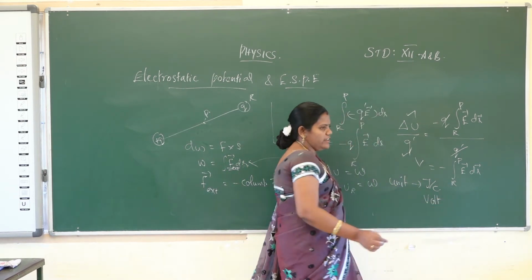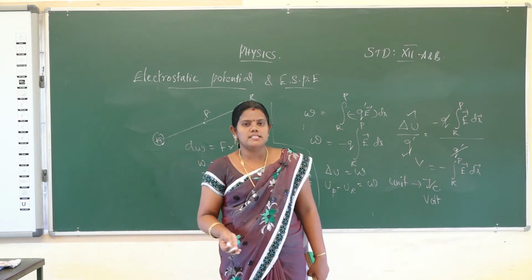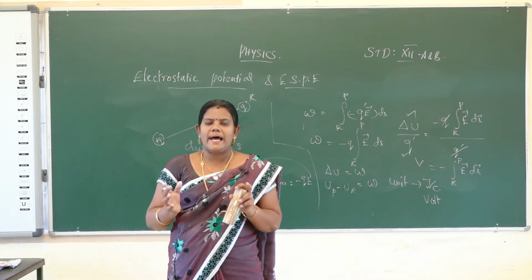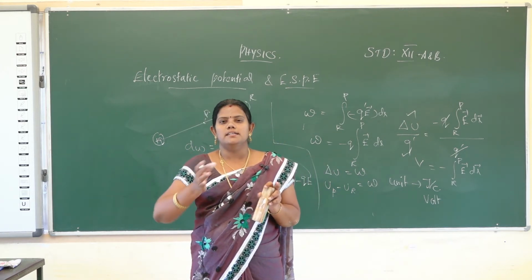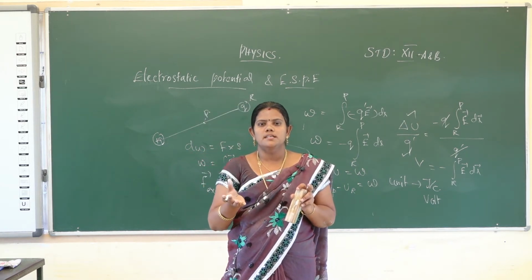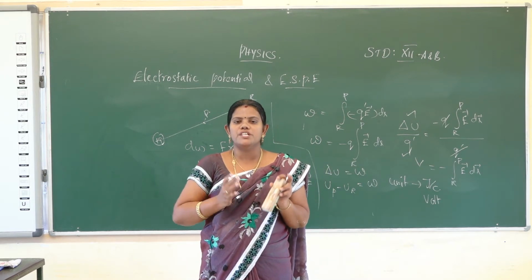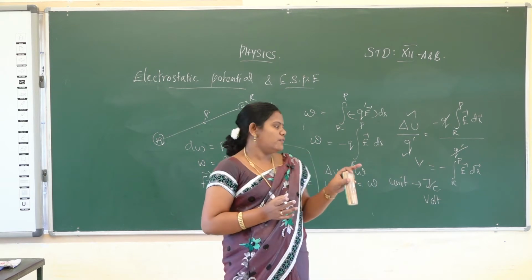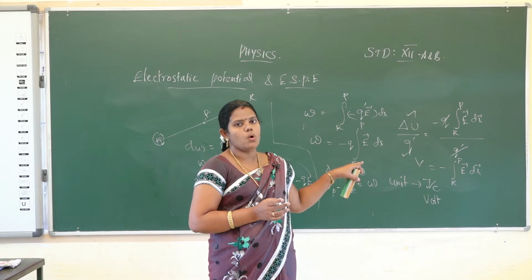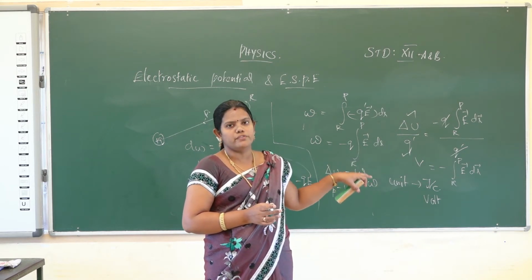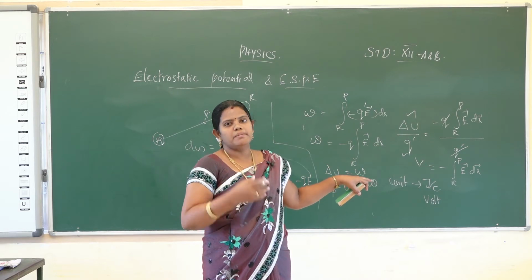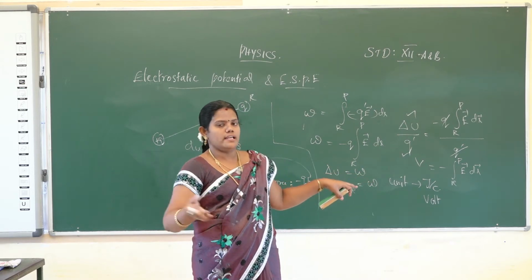Volt is named after the scientist who invented the battery. A battery always mentions the potential difference between 2 points. That phenomenon was explained by the scientist Alexander Volta. So the unit of potential difference is volt, named after Alexander Volta.